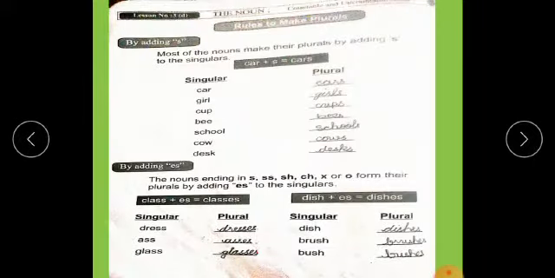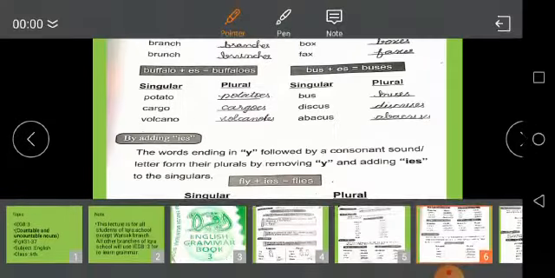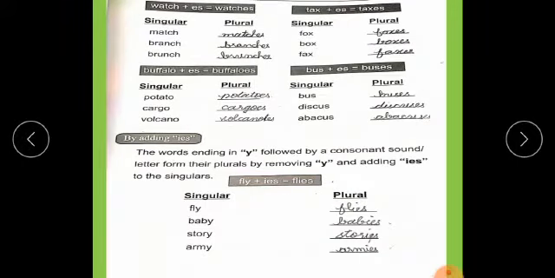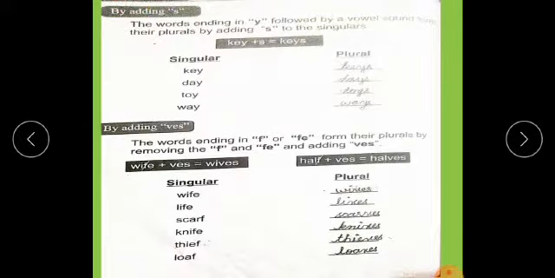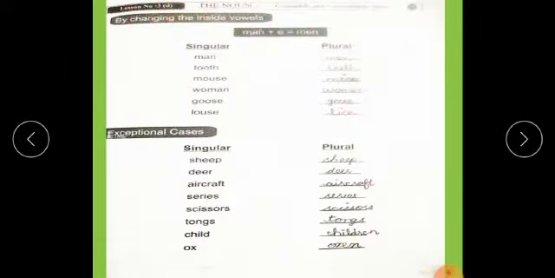These are some rules to make plurals: by adding s, by adding es, by adding ies, by adding ves, by changing the inside vowels, and exceptional cases.